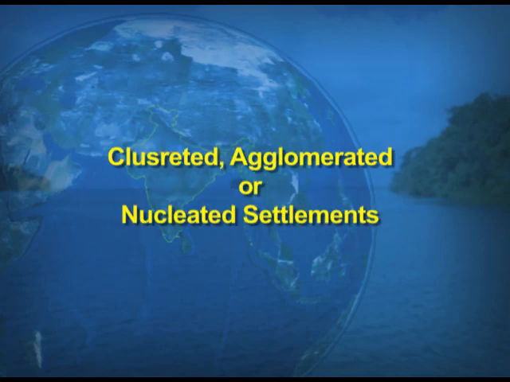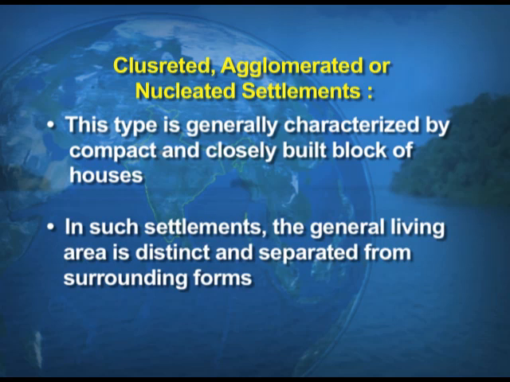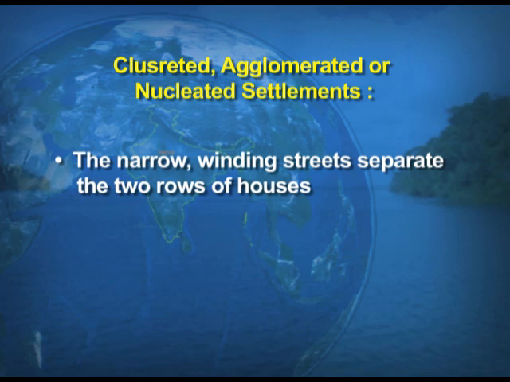Number 1, clustered or agglomerated, or we also call them the nucleated. So, the first feature of these types of settlements is, they are generally characterized by a compact and closely built block of houses. Number 2, in such settlements, the general living area is very distinct and separated from the surrounding farms. The narrow streets separate the 2 rows of the houses.